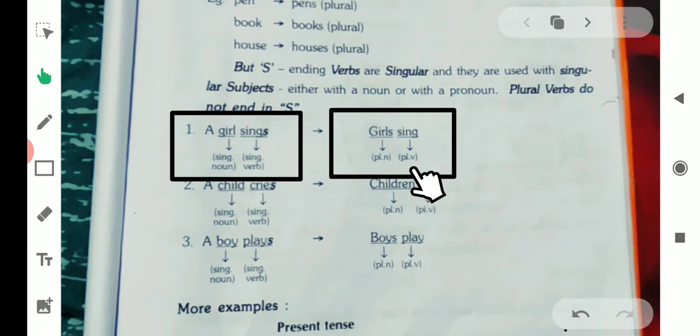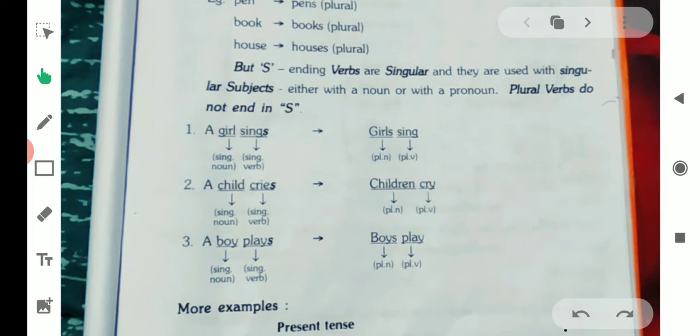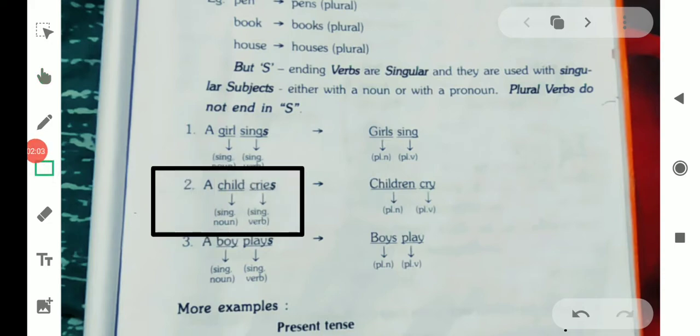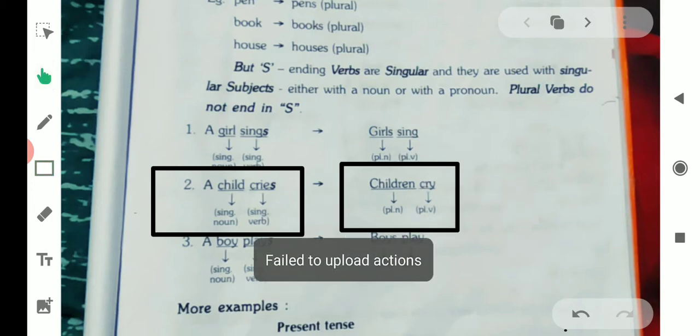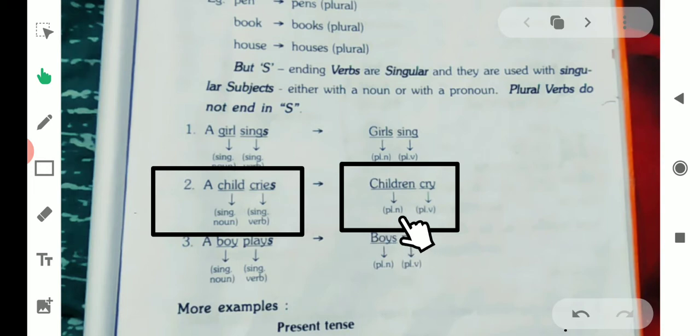See the next example. A child cries. Here, a child is a singular noun and cries is a singular verb. Plural form, children cry. Children is a plural noun and cry is a plural verb without s.